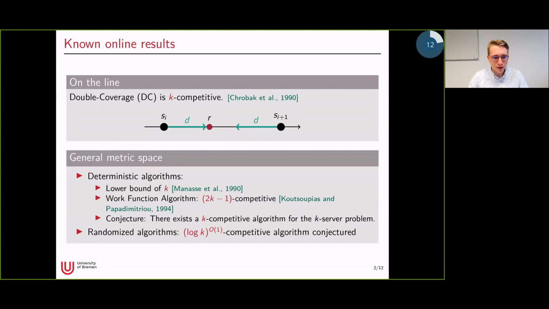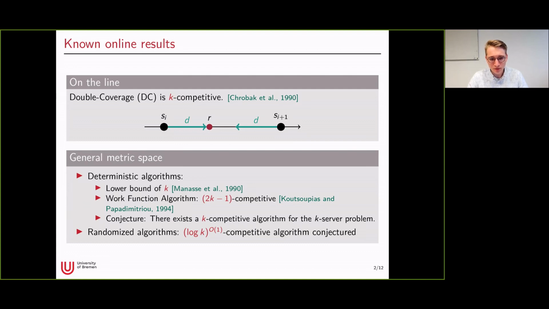And one can show that for any metric space, any deterministic algorithm would have a competitive ratio of at least K, which means that since the line is also a metric space, Double Coverage is an optimal online algorithm. For a general metric space, the best known algorithm is the Work Function Algorithm, which is 2K minus 1 competitive.